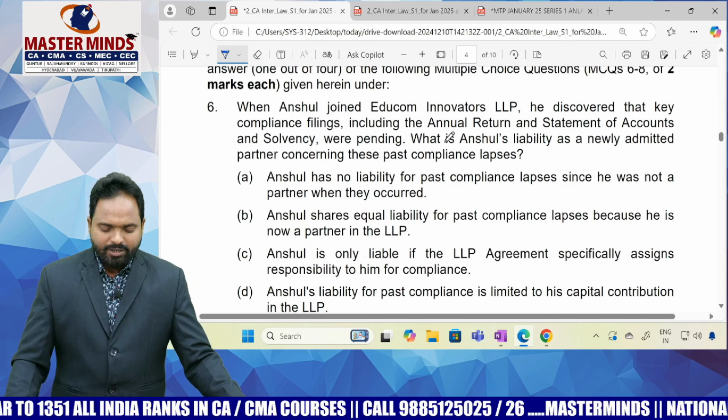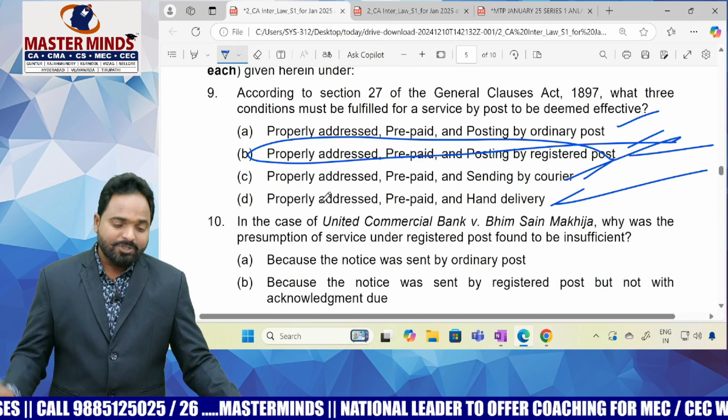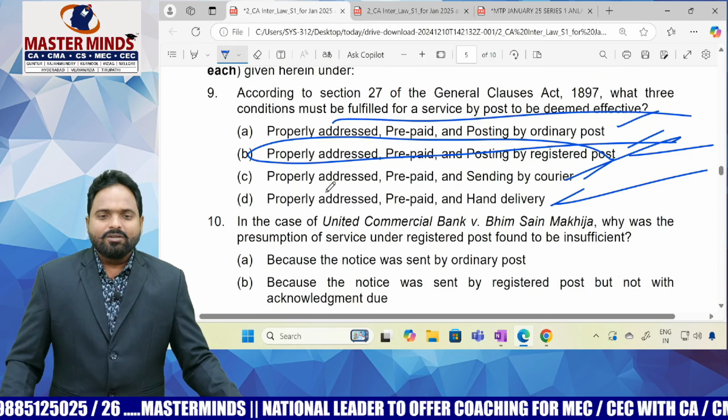As per Companies Act section number 20, that is different. Service of documents is different as per section 20 of the Companies Act. Don't apply here. They are asking General Clauses Act, not section number 20 of the Companies Act 2013. As per which act you have to answer, that is also very important. As per Companies Act, either you can send courier also, hand delivery also, post also, speed post, normal post, courier, whatever you want you can do as per company charter, but as per GCA Act, when it is deemed to be posted, that is what they are asking, that you have to write.